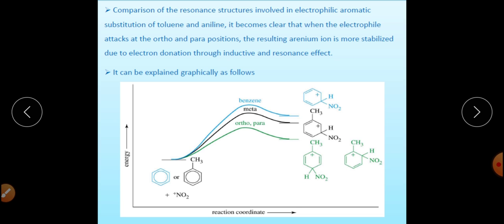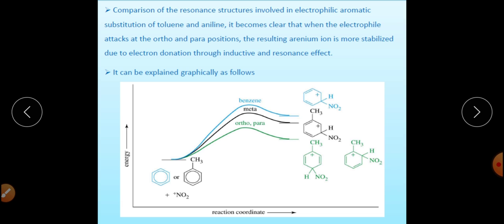So the CH3 group, when attached to the benzene ring, not only activates the ring for further reaction, but also stabilizes the arenium ion which is formed.